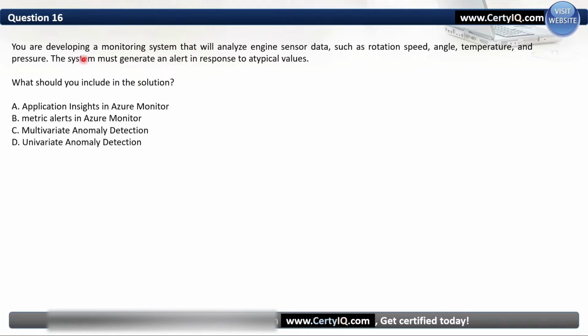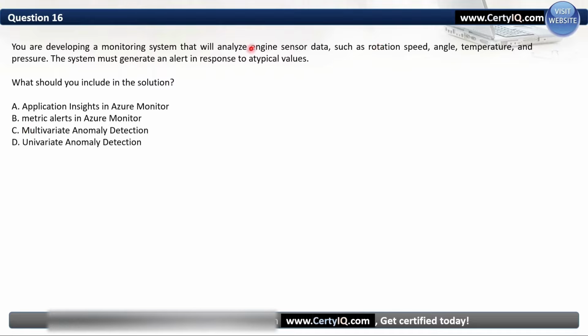Question number 16. You are developing a monitoring system that will analyze engine sensor data such as rotation, speed, angle, temperature, and pressure. The system must generate an alert in response to atypical values. What should you include in the solution? So this whole statement is important here. It's small only. The thing is, they want to get an alert in response to atypical values. Atypical means anomaly, means defect. So the correct answer will be between C and D only.